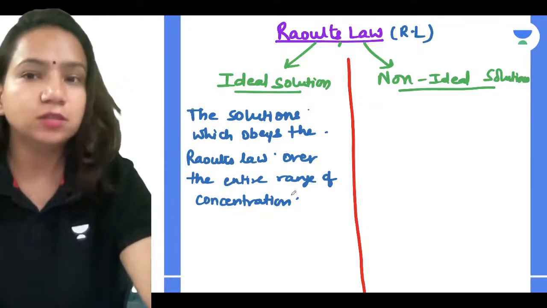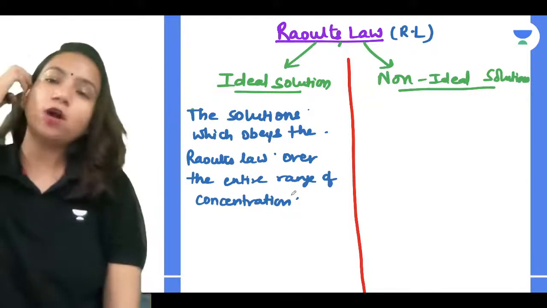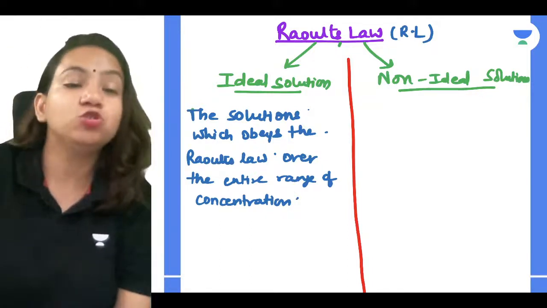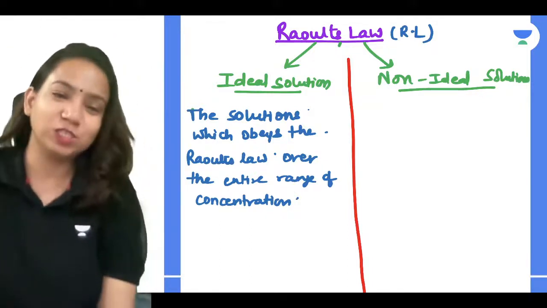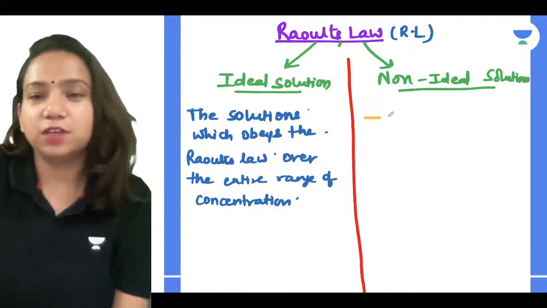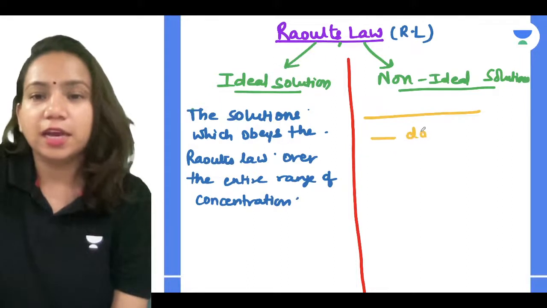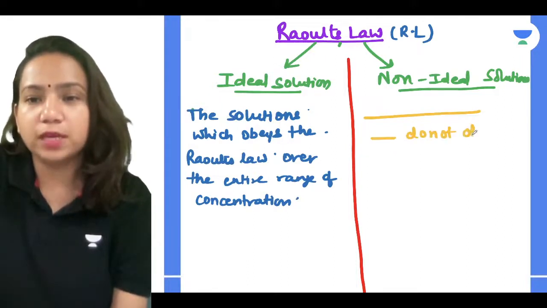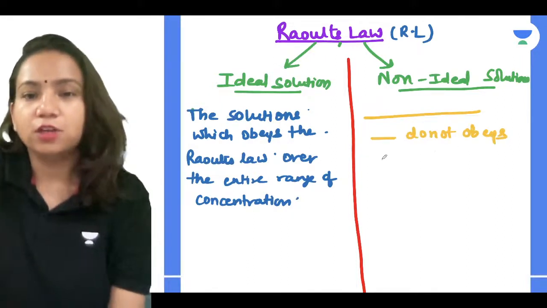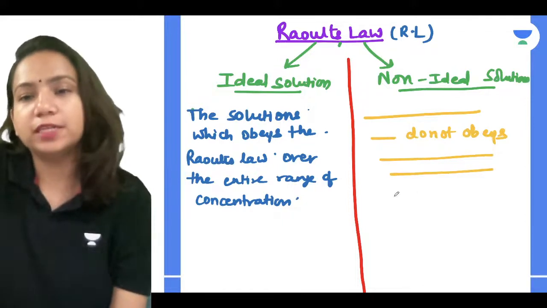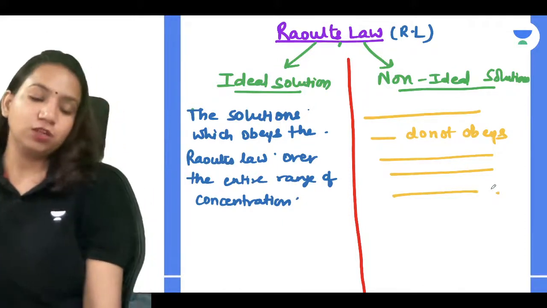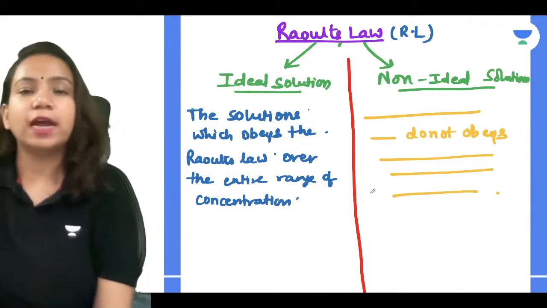Yes, correct. Same we can relate. So a non-ideal solution is a solution which does not obey the Raoult's law. The one which does not obey Raoult's law over the entire range of concentration, you call it a non-ideal solution.